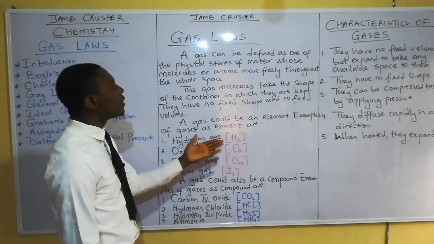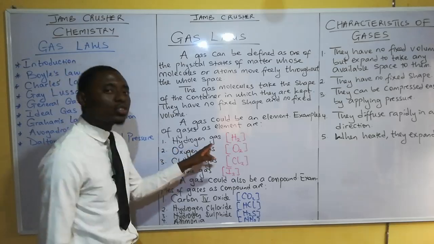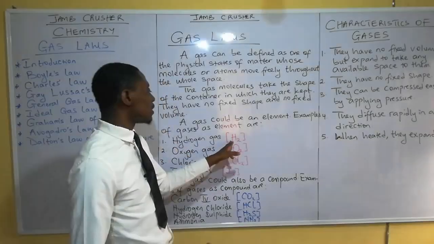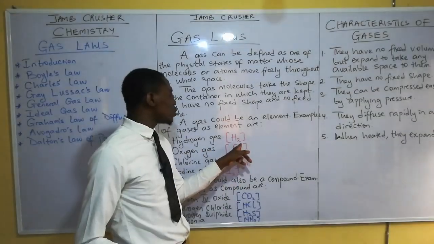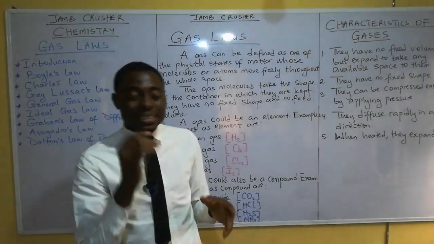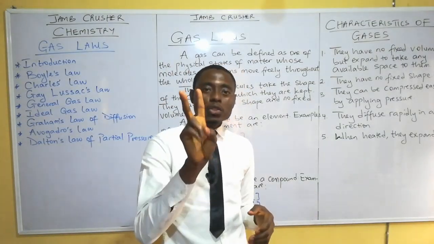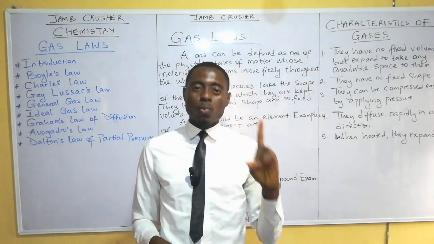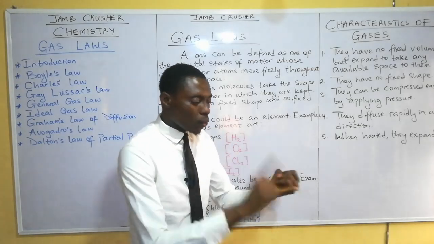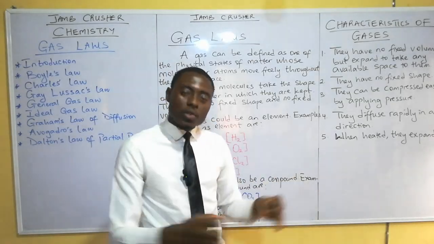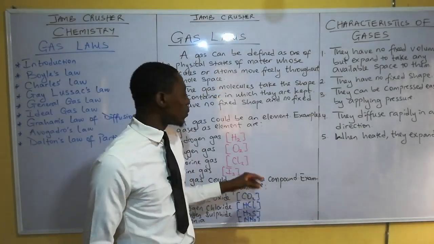Now, a gas could be an element, and examples of gases as elements are hydrogen gas, written as H2. It's a gas, hydrogen gas. We have oxygen gas, O2. Why do we have these two there? We have two there to tell you that it is a diatomic gas. What is a diatomic gas? A diatomic gas is a gas that contains two atoms of that element in one molecule of it. That is, in H2, we have two atoms of hydrogen, one atom of hydrogen and another atom of hydrogen. Both of them combined together become one molecule of hydrogen gas. That's why we write H2.